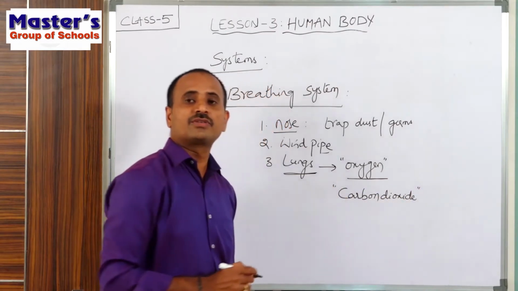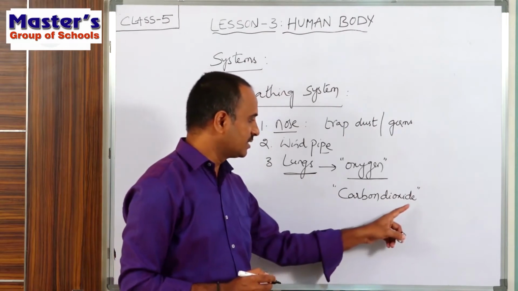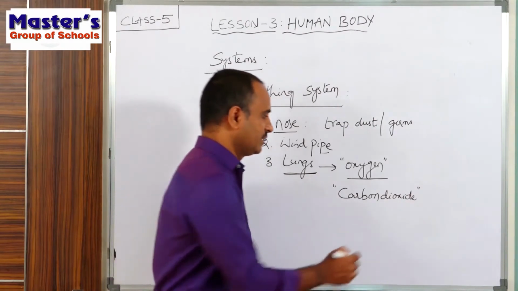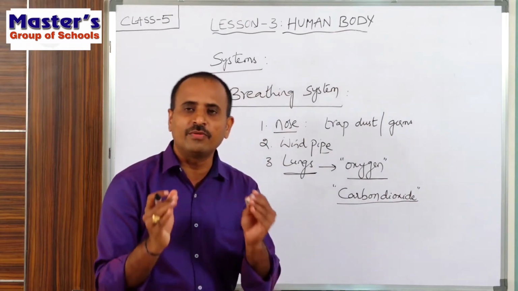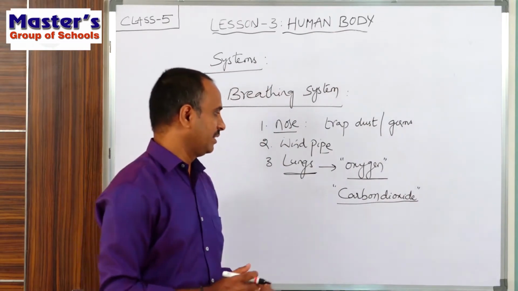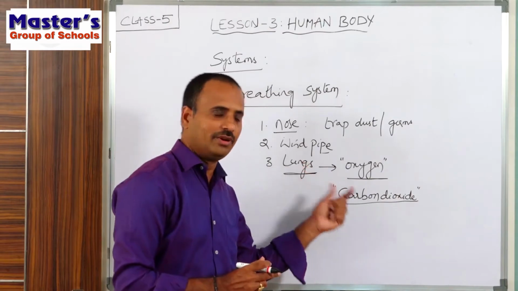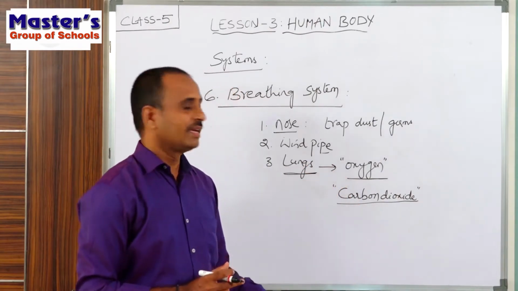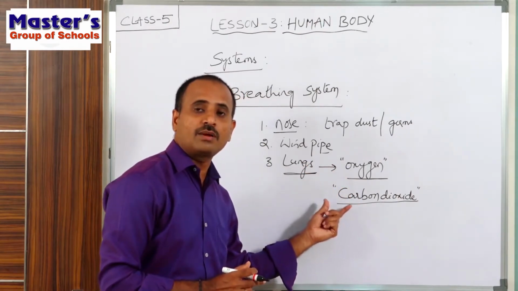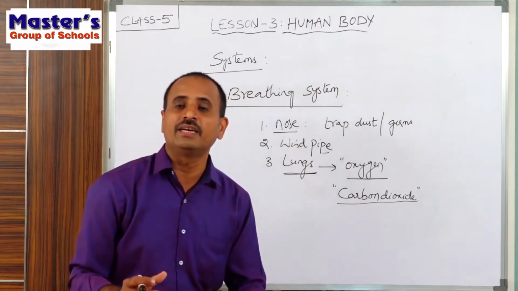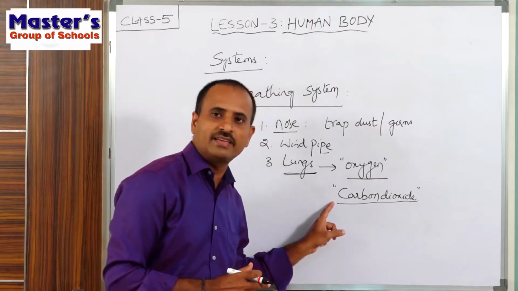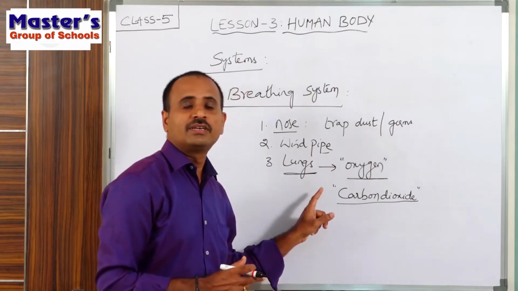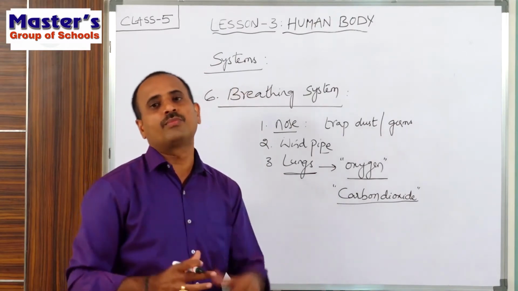So this is also another gas. This is the name of another gas, that is carbon dioxide. This gas will also be present in our air. During the process of burning food by using oxygen, a gas named carbon dioxide will be released at each cell inside our body. And this is a waste gas, and this gas is not required by our human body.